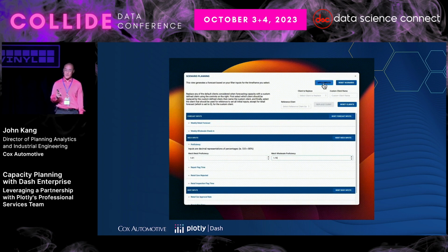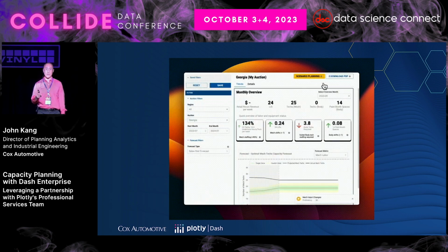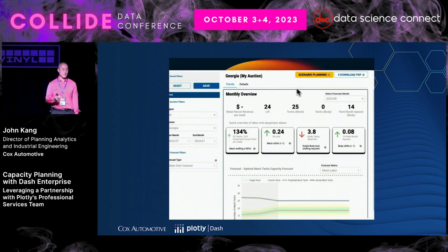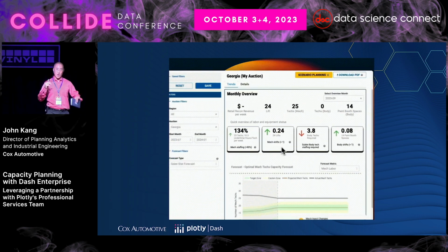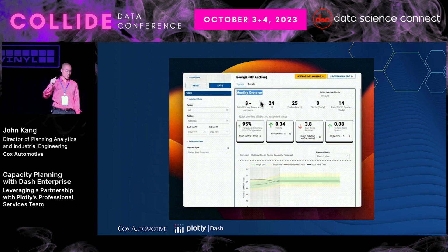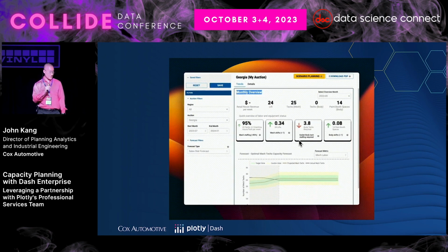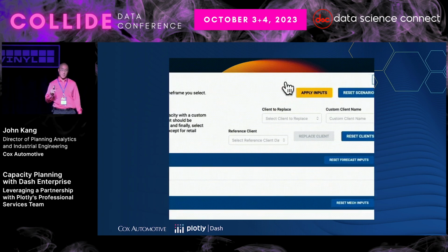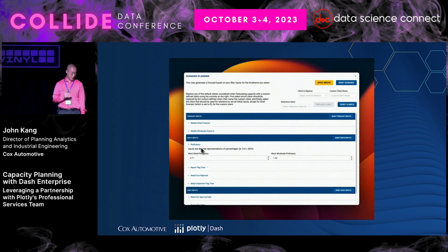And secondly, it was built to be able to do scenario planning. The way we define scenario planning is we feed the model with good defaults of data and demand and forecasts, but with scenario planning, you can change this. So in here, you can see that you've got some data cards showing data and graphs on how we're doing in terms of capacity. If you click on scenario planning, there's a number of different inputs we can change.